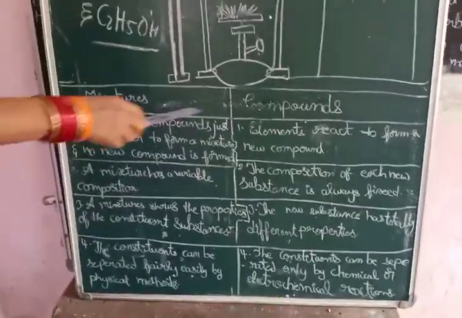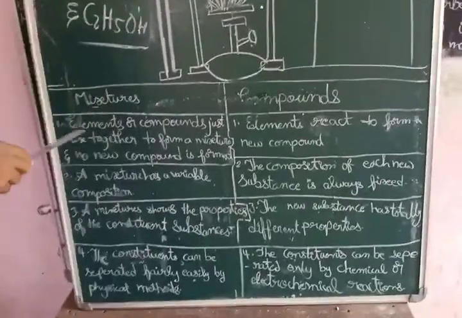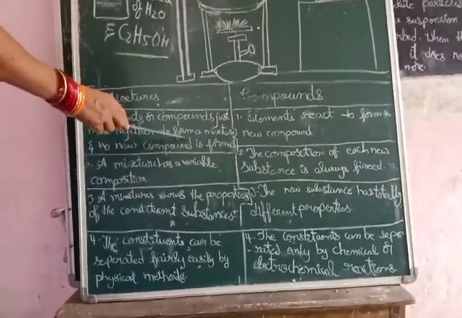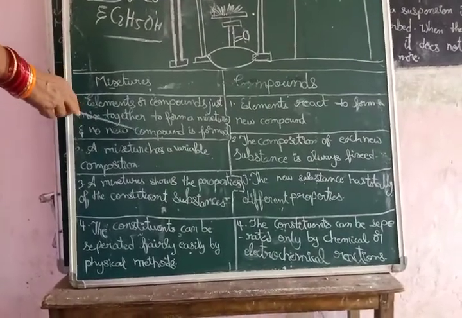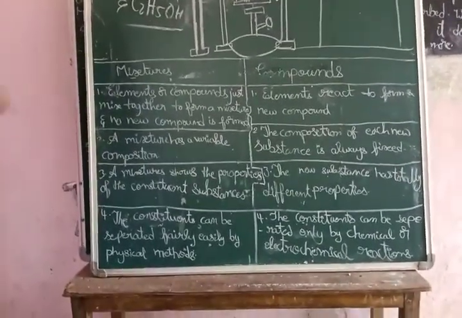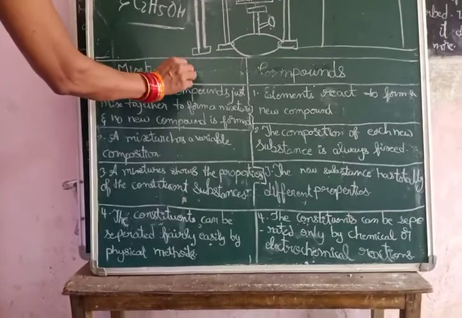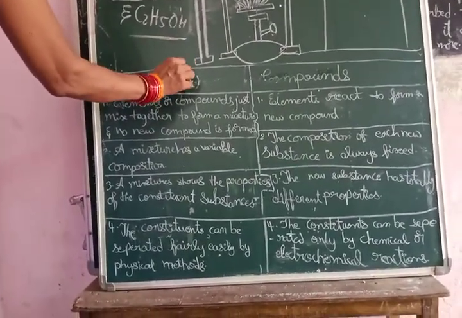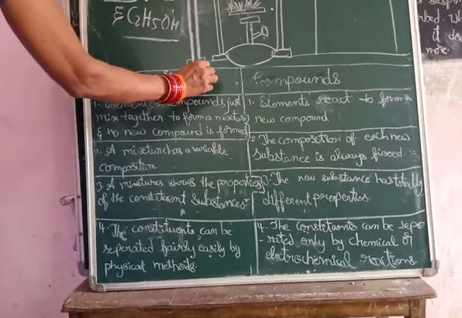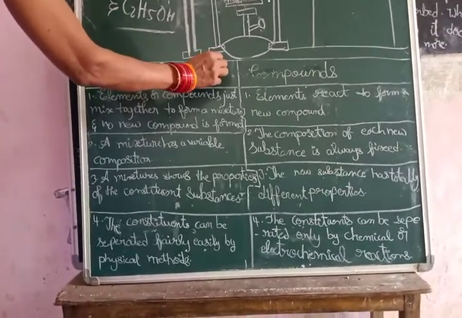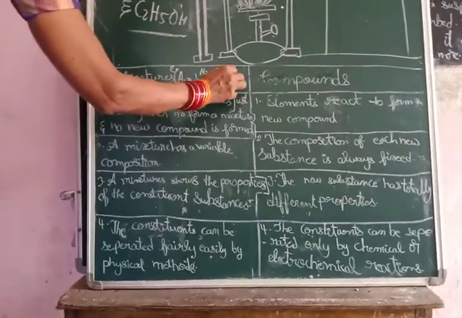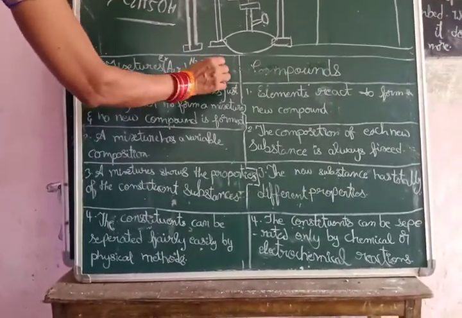Differences between mixtures and compounds. Elements or compounds just mixed together form a mixture. No new compound is formed. Air is a mixture of gases: nearly 78% nitrogen, 21% oxygen, and 0.03% carbon dioxide.